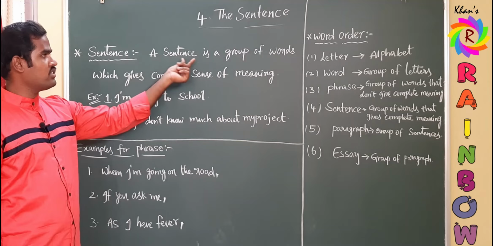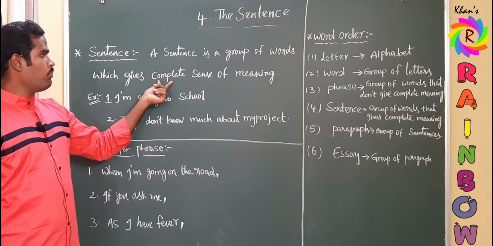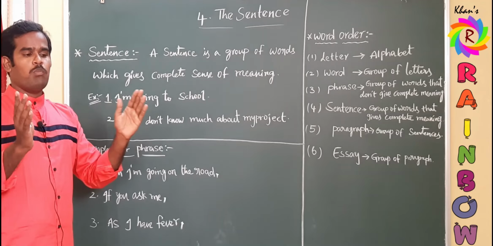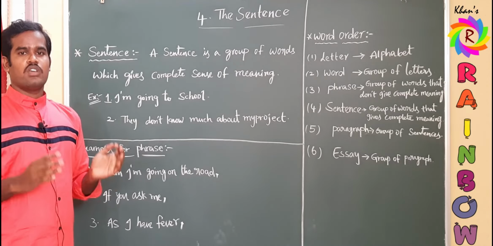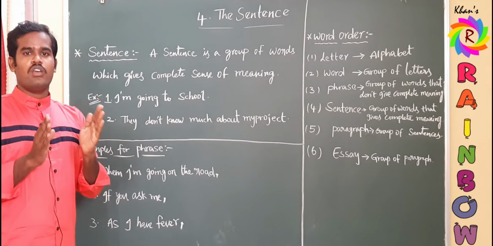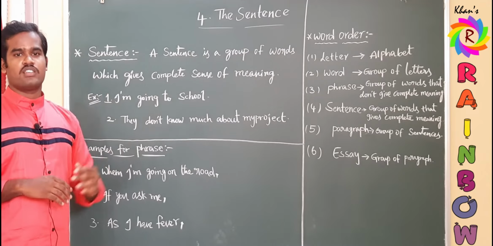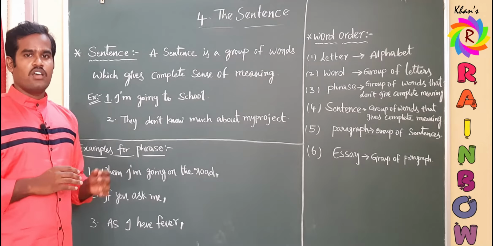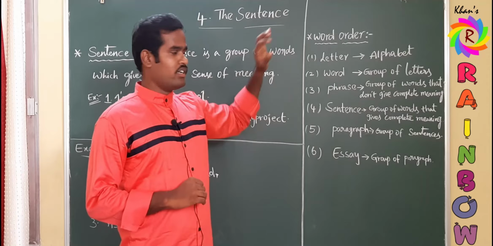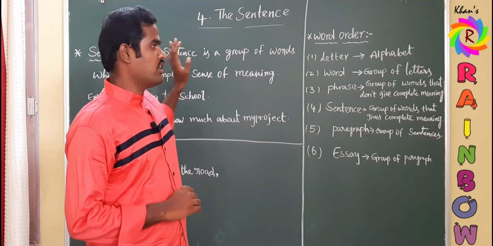A sentence is a group of words which gives complete sense of meaning. The sentence should contain complete meaning. Sometimes some sentences will not give complete meaning. We can find only half of the meaning, and such types of sentences are not called sentences, they are called phrases. That is why I have written word order here. Let us discuss word order first and then we get into the sentence.